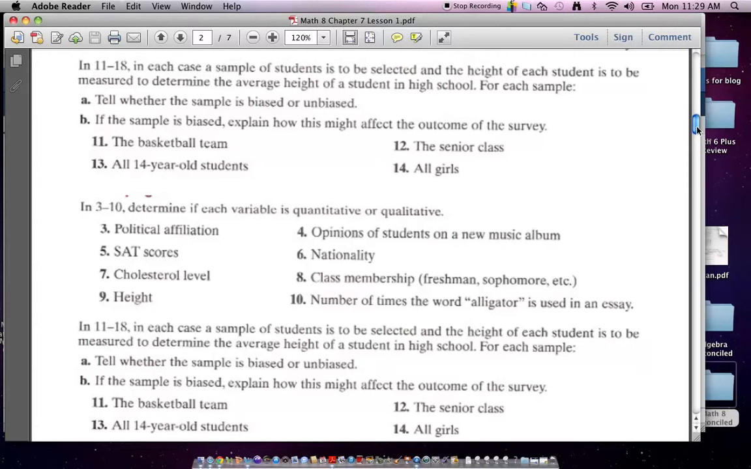So we want to talk about the height, and we want to try to figure out the sampling of heights and whether it's biased or not biased. If I go out to a basketball team, they're going to be pretty tall, so that's biased. If I go to the senior class, they're going to be older, so they're going to be taller. All 14-year-old students, they're still growing, but they're also a little bit younger. So just like the senior class is a little older, 14's a little younger, that would be biased. And girls would be biased, because girls tend not to get as tall as guys, okay? Some girls are a lot taller. I said tend, I didn't say absolutely.